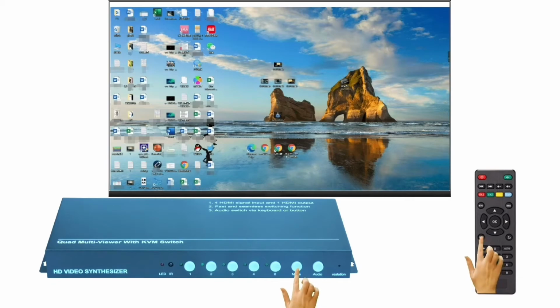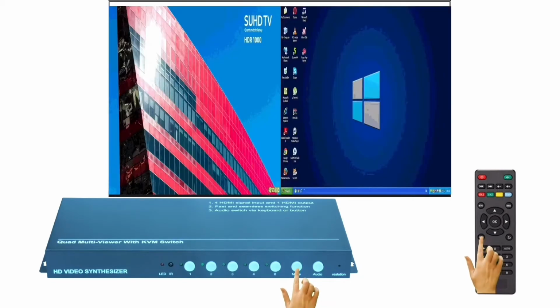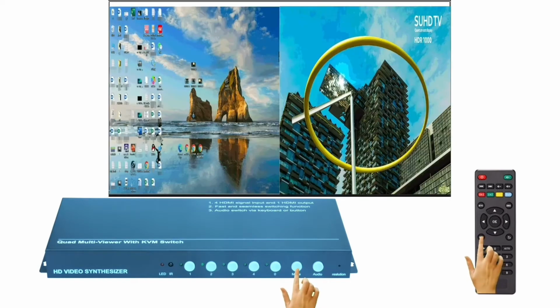Press mode on the device or switch 1 on the remote. It will switch through all kinds of modes in turn.